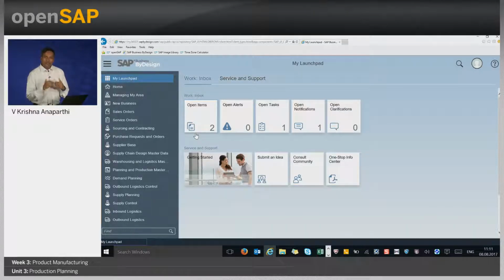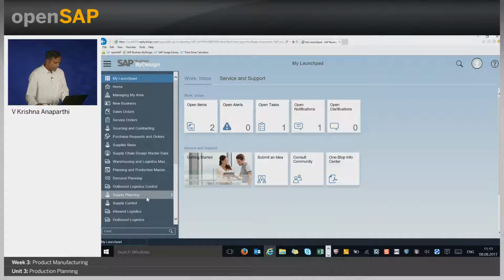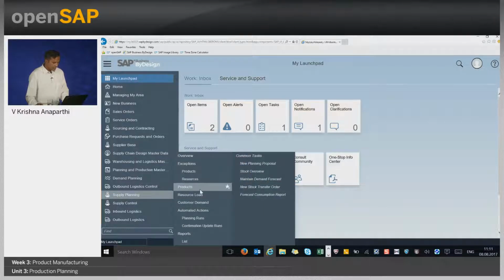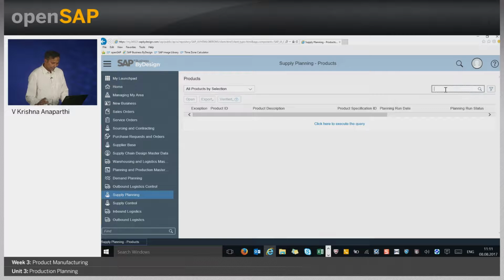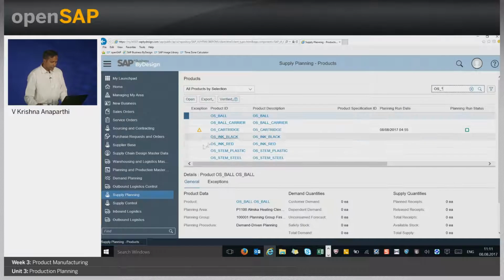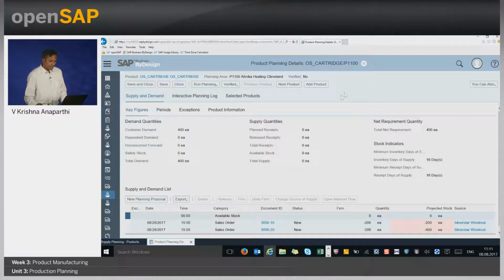So let's assume for this particular product, we have the demand created in the form of sales orders. Let's quickly navigate to the supply planning and check our products. Our products start with OS, standing for OpenSAP. Let's select all our products and then open the supply planning screen.